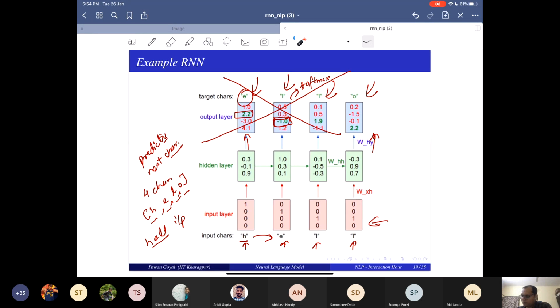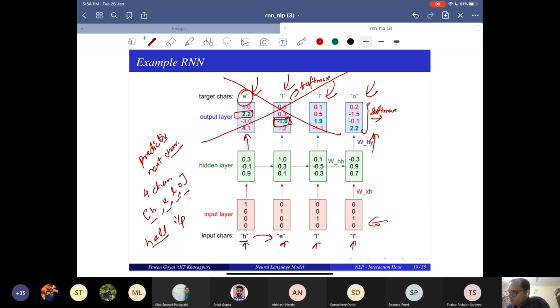From the last vector of the output layer, how can we predict that it is O? Okay, so what you will do, you take the vector, you take the softmax, right? And you get something.